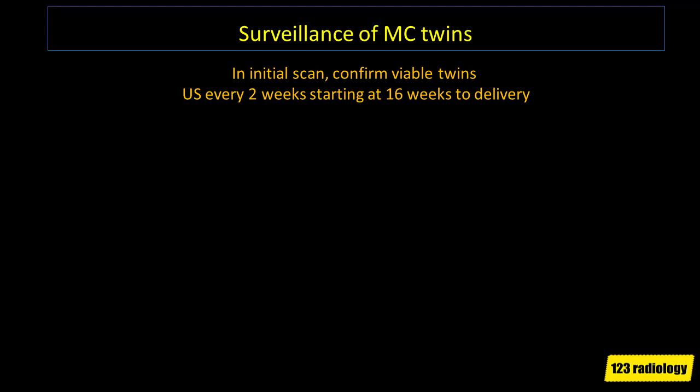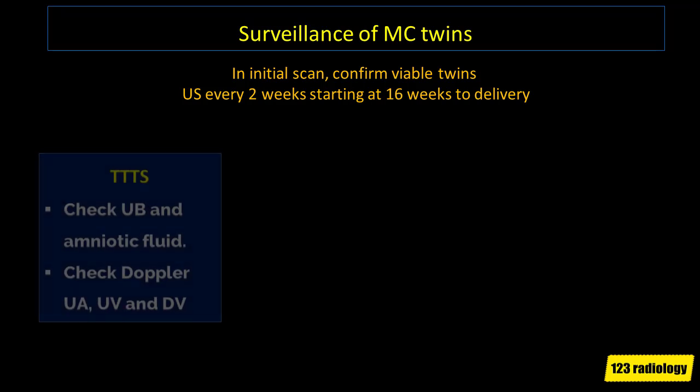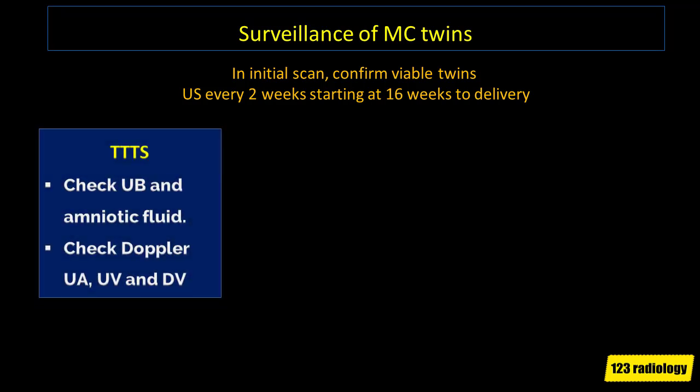In the initial scan, you have to confirm that twins are viable. After that, you have to do ultrasound every 2 weeks, starting at 16 weeks to delivery, to look for twin-twin transfusion syndrome. Check for the bladder and amniotic fluid, and do multivessel Doppler.